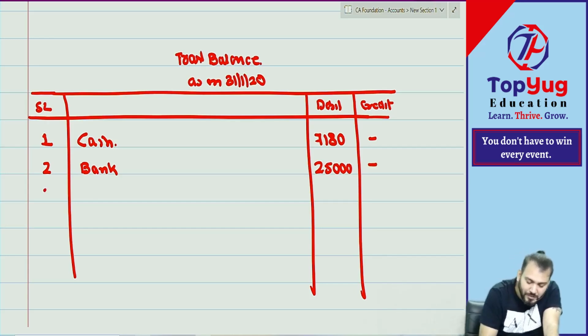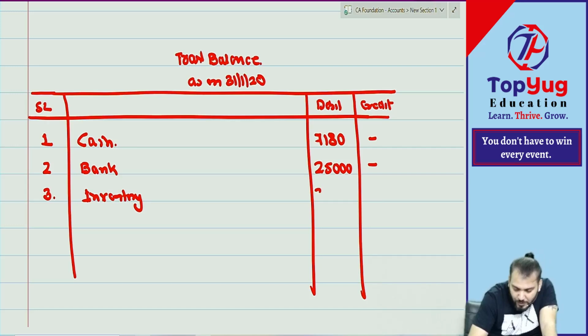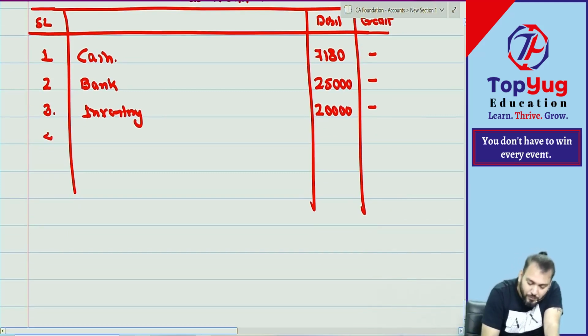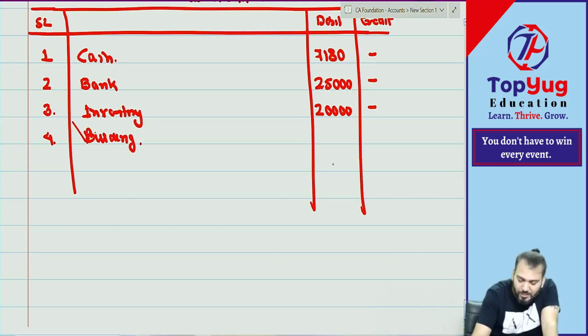Then third is inventory: debit balance. How much? 20,000. Then fourth is building: debit balance. How much? 10,000.